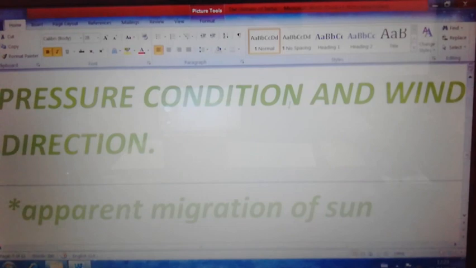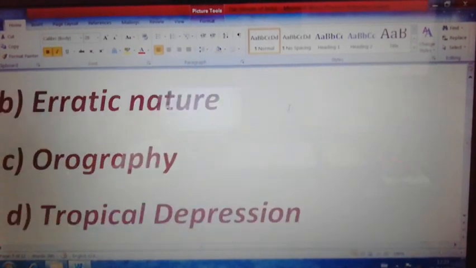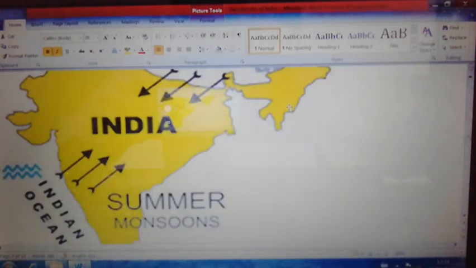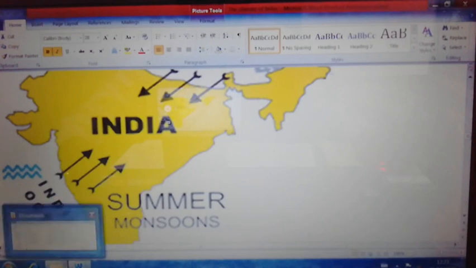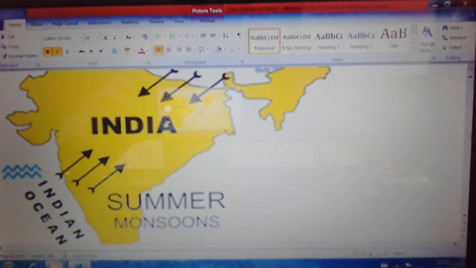This movement of wind from land to the sea is called the northeast monsoon wind. Here you can see the wind moving from northeast to the southwest. That is why this wind is called the northeast monsoon wind in the months of December, January and February.